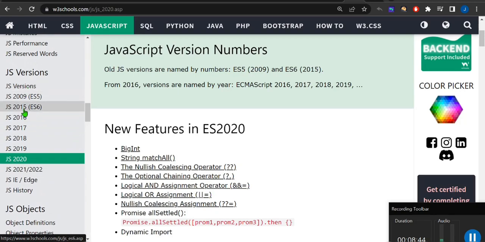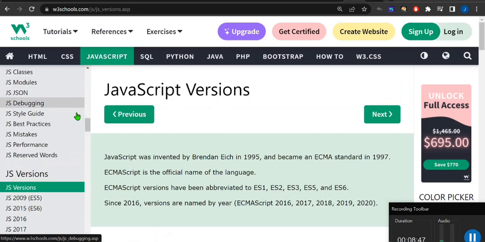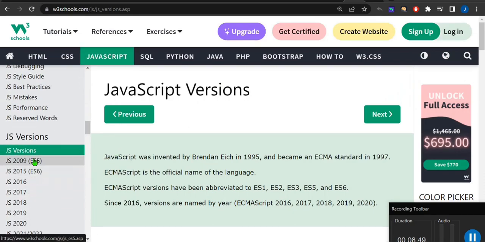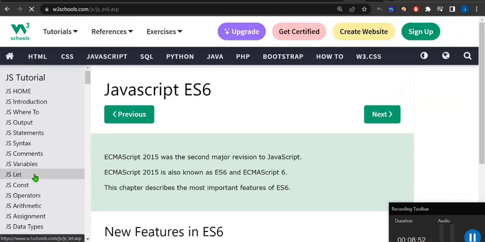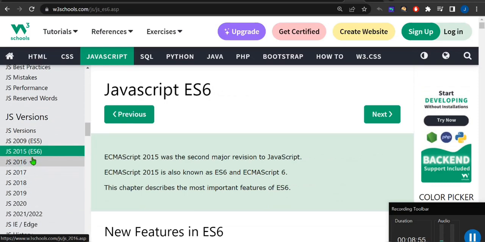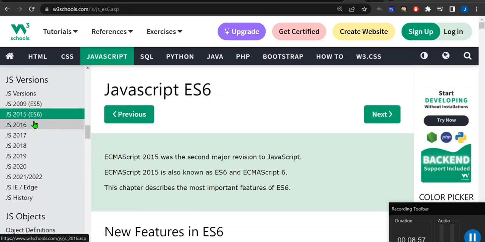So let me tell you what ECMAScript is. ECMAScript is nothing but a standard, okay. So ES5 is there, ES6 is the latest version, okay. In 2015 ES6 was introduced, after that 2021, 2022 there also.